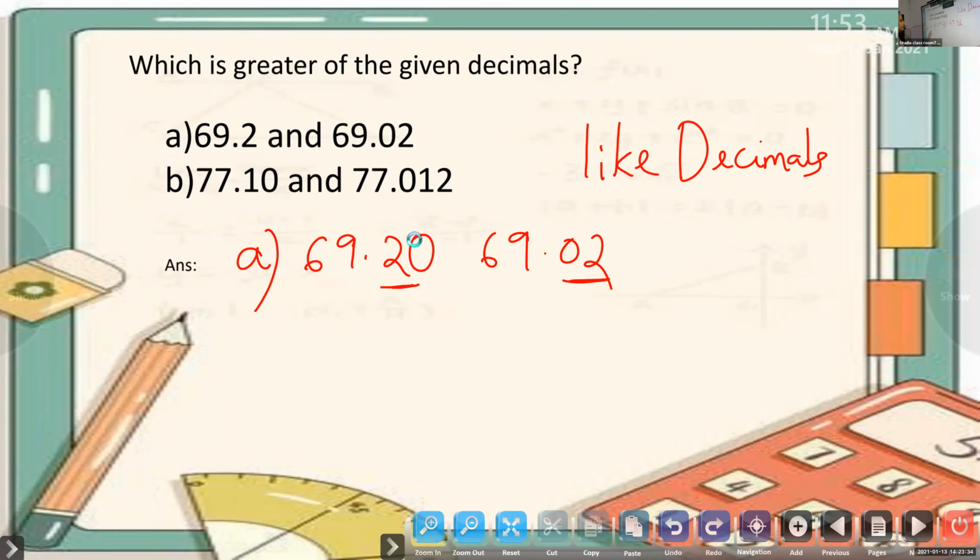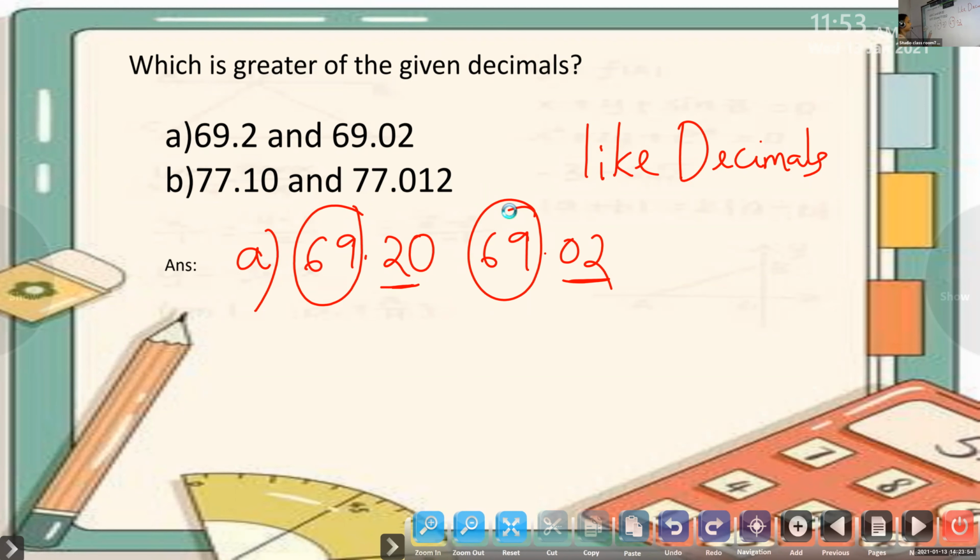Yes, Richard. Compare the integral part. Very good. Here it is 69, and here also it is 69. Both are the same. So what should we do, Isha? We have to compare the decimal places. Okay, which is the first decimal place we have to compare?